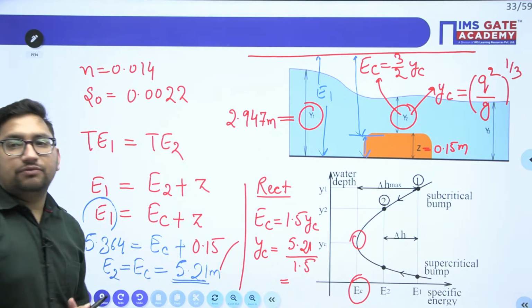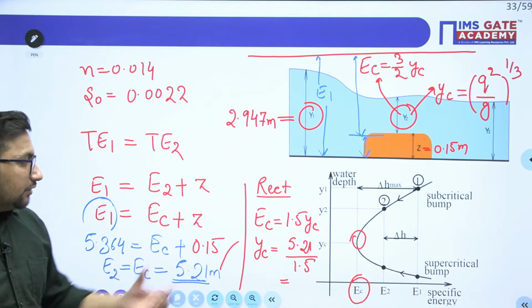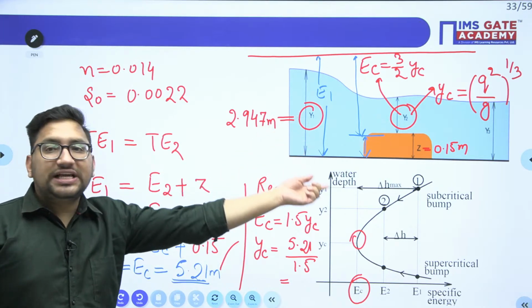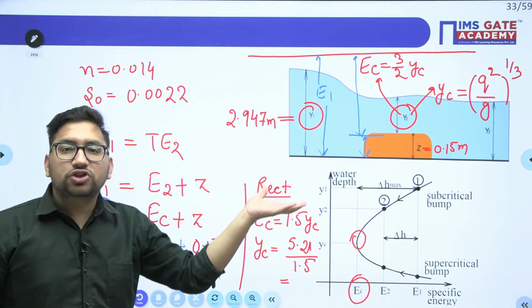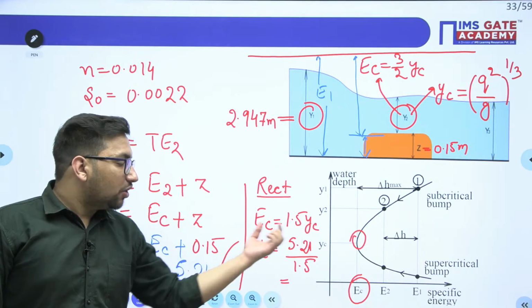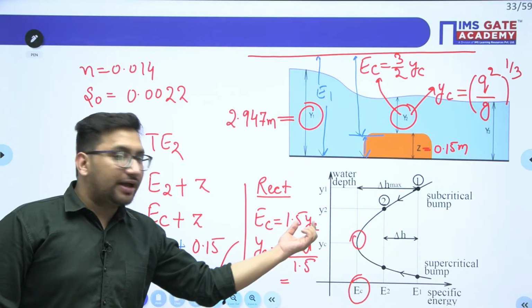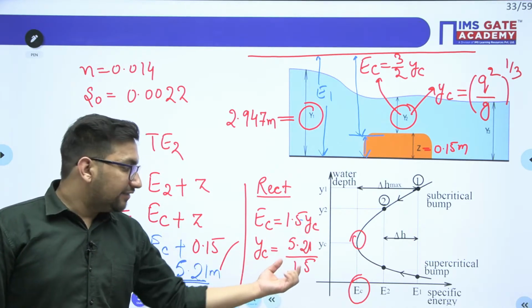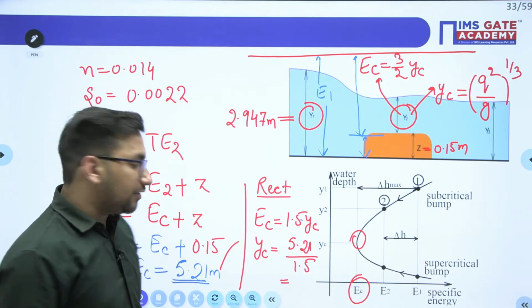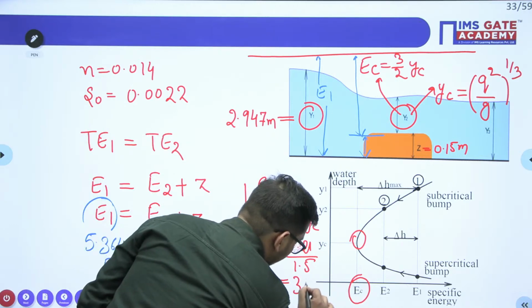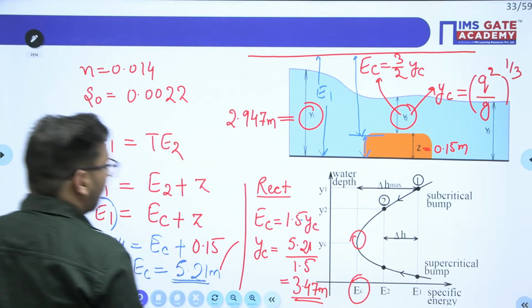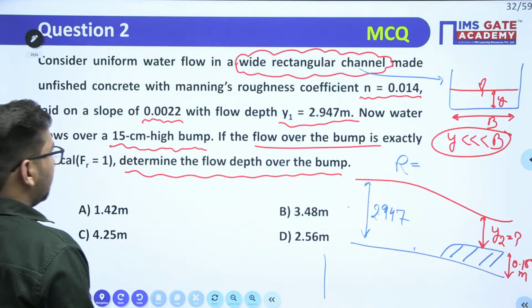We know that at section number 2 there is a critical condition, so the depth will also be critical depth. Divide 5.21 by 1.5, it is 3.47 meter, right?